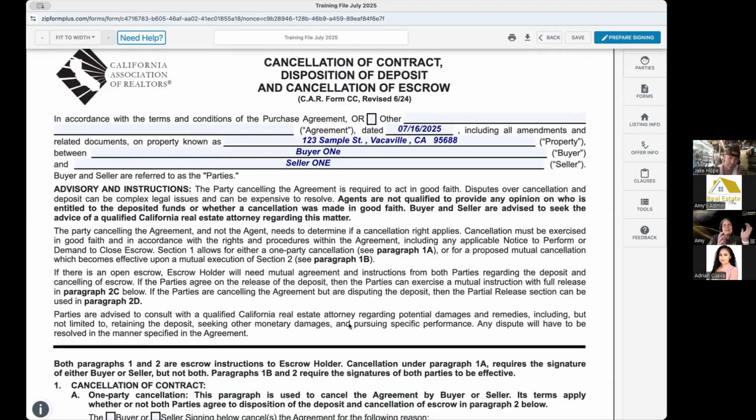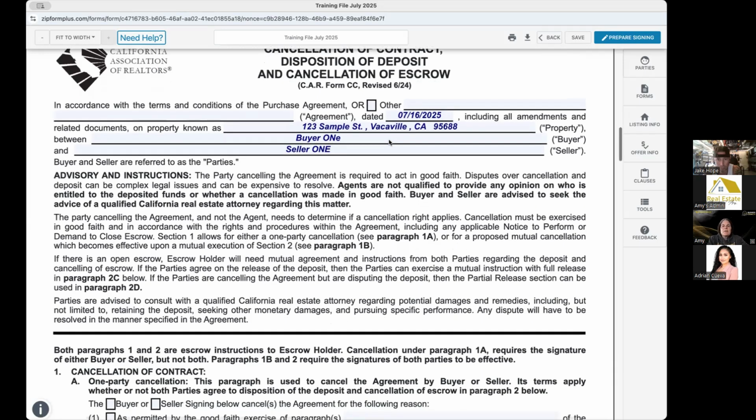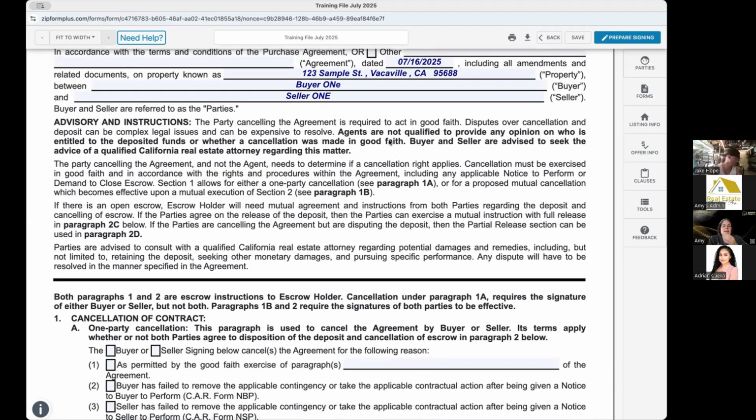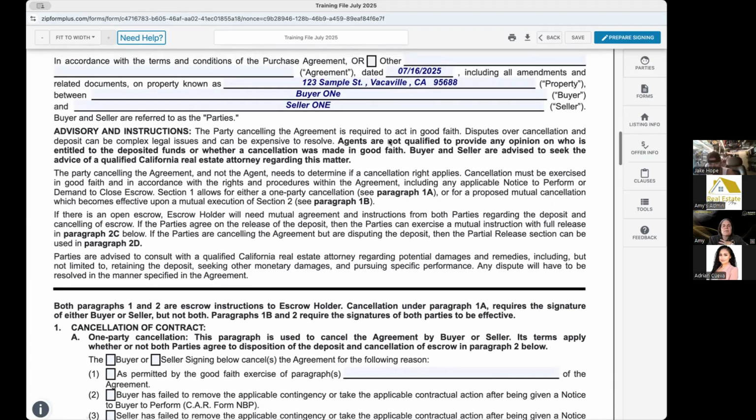But just know that everything in the contract, if it's not being performed on, is either a notice to buyer to perform or a notice to seller to perform, except close of escrow. That is our demand to close escrow. I did cover this form in the buyer one, so just keep that in mind as well, but we're going to do this as if we are the seller now.